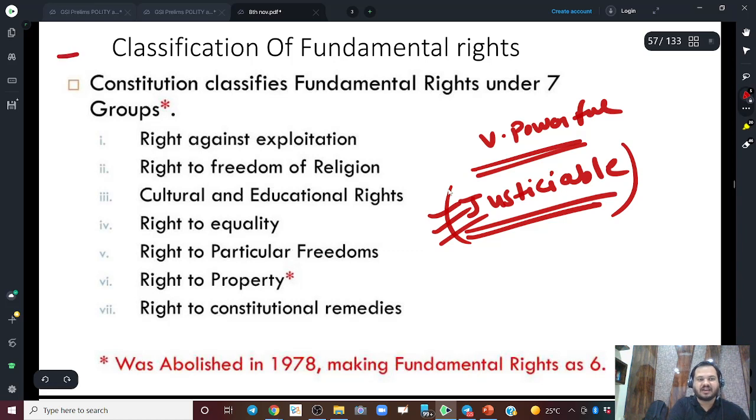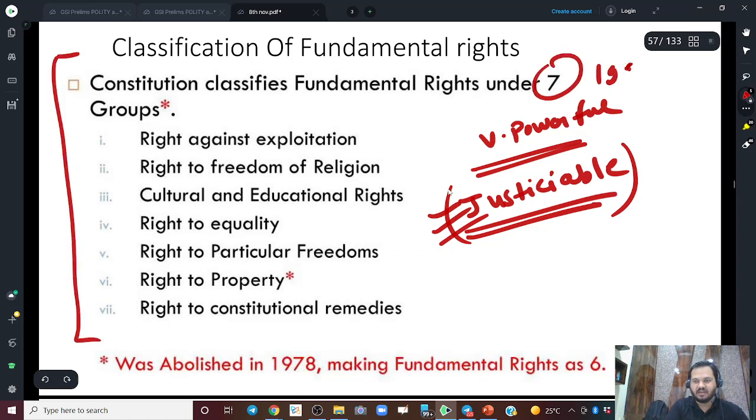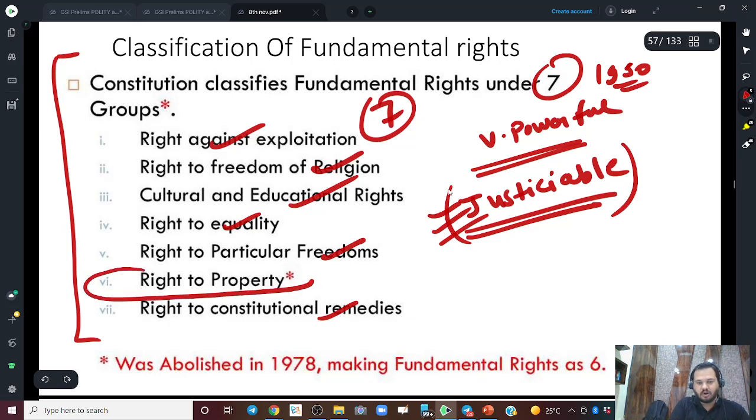So this was the condition when our constitution was adopted in 1950. We had actually 7 fundamental rights. Right against exploitation, religion, educational and cultural rights, equality, right to freedom, constitutional remedies, and this one, right to property. Right to property was part of the fundamental rights, right?